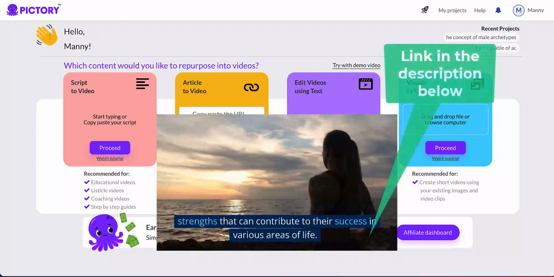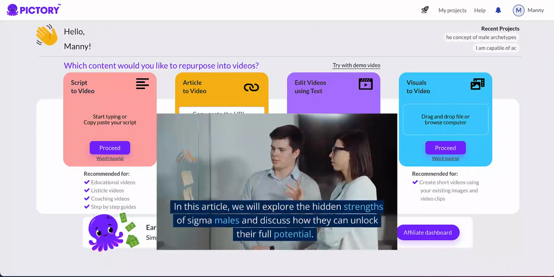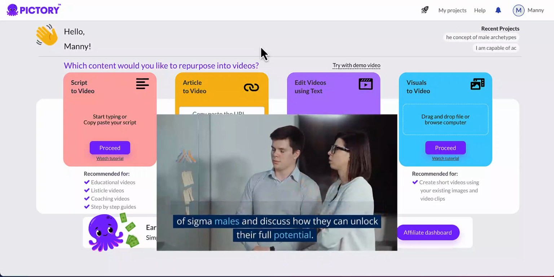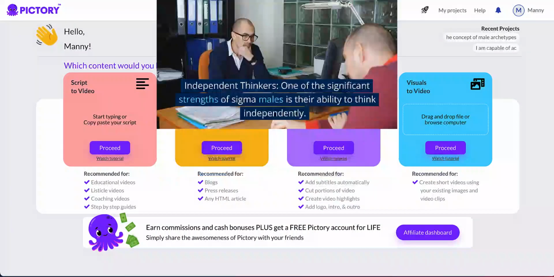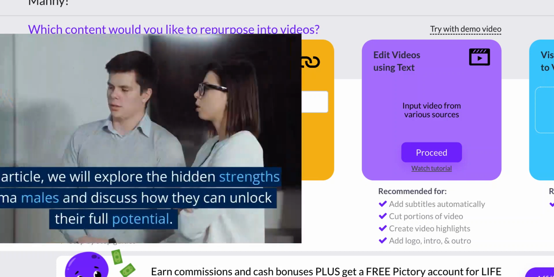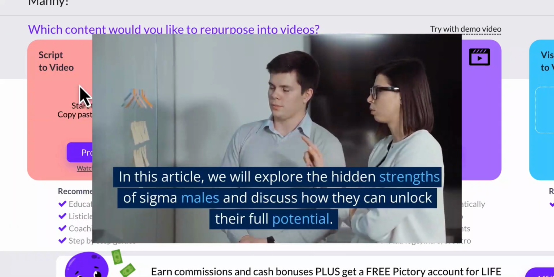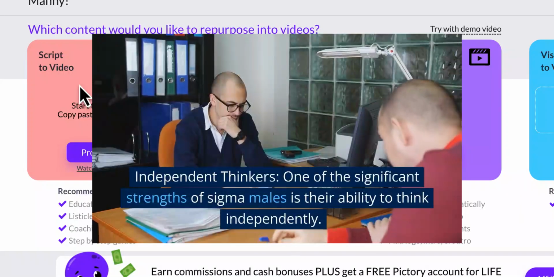Once you go through the registration process and log in, you should come to this page. Now you can see we have a couple of options: script to video, article to video. For script to video, you can put the script here and get an AI generated video that looks like this. This is an example of one of the videos that I have just recently created using Pictory.